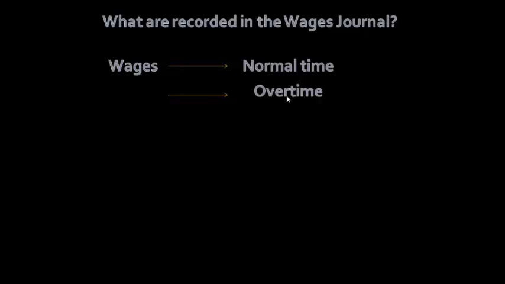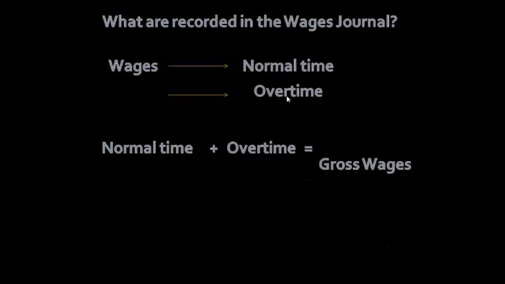Now, when you have finished calculating your normal time and your overtime, you will add your normal time and your overtime to get your gross wages. Once you are done calculating your gross wages, you need to deduct the following. You need to deduct pay as you earn.